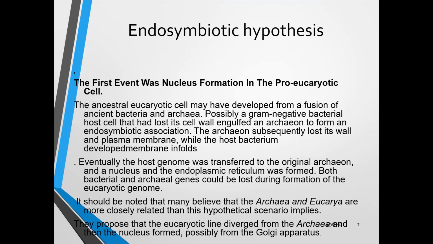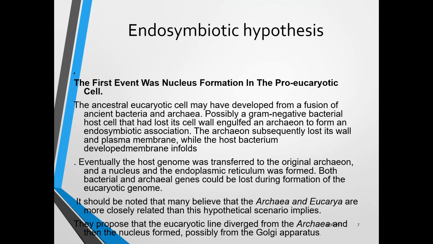It is believed that whatever eukaryotes and their organelles are there, these organelles may be the result of an endosymbiotic relation of certain prokaryotes or archaebacteria with eukaryotic cells.